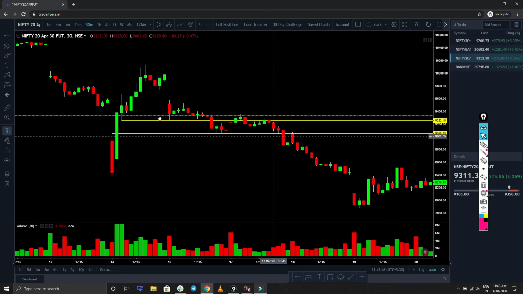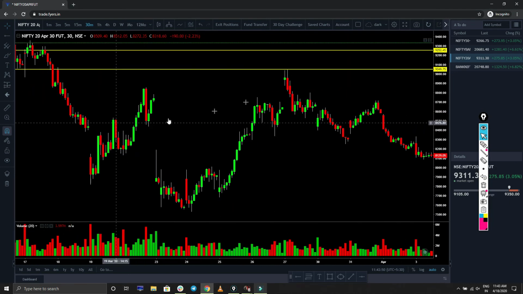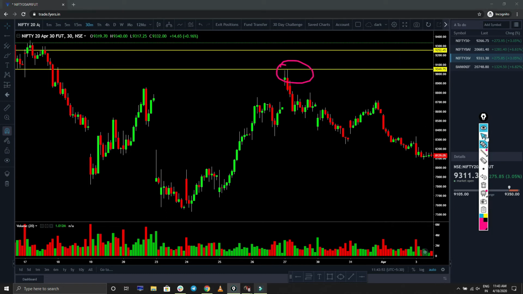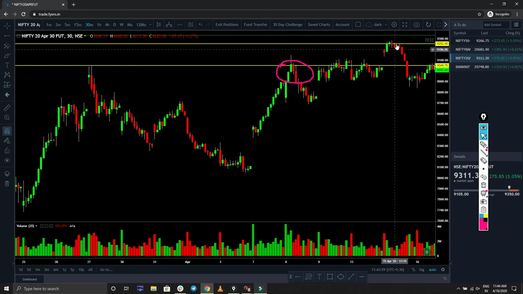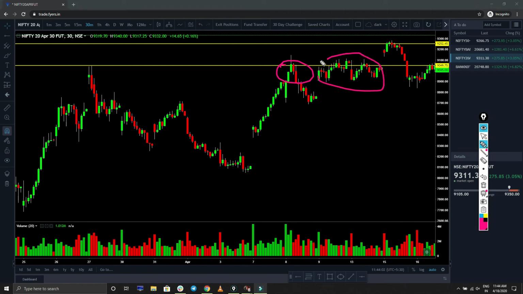See how many times the price comes here and gets rejected. You can see here, this day, how it got rejected at the same place. You can see here how the price got rejected on the same line. You can see here how the price is struggling to go upside. At least you should not go for buy here. You should avoid buying in these places.